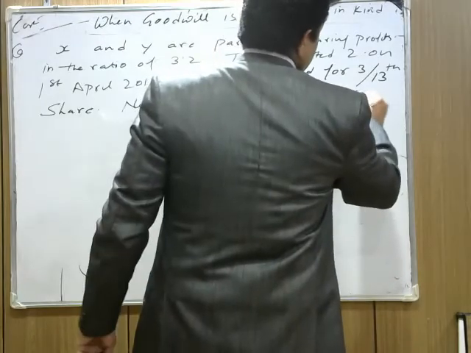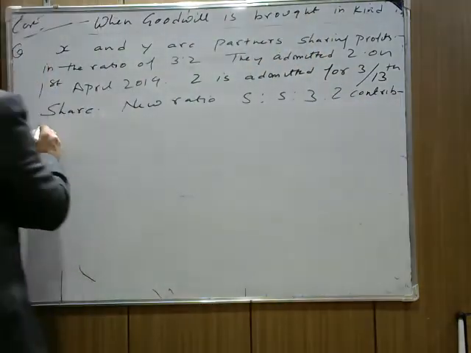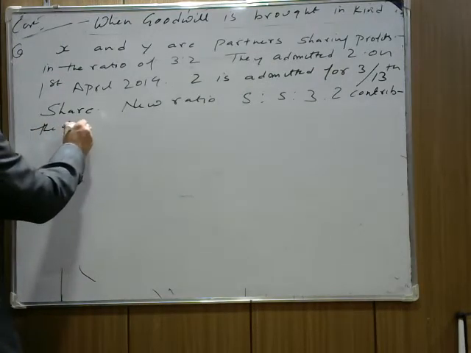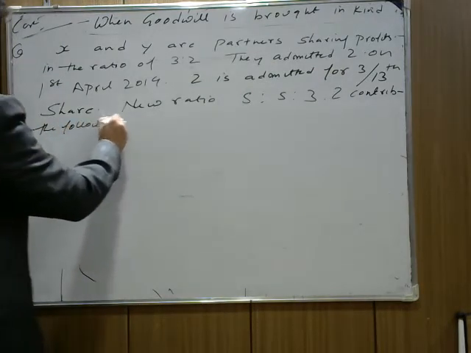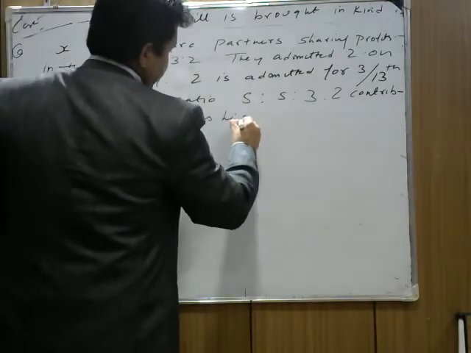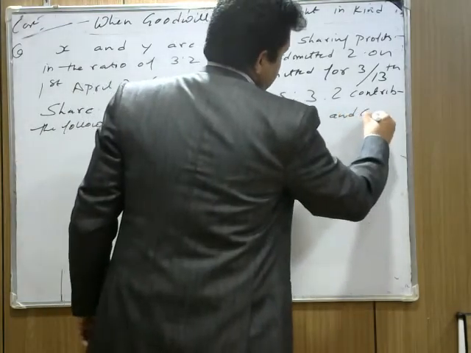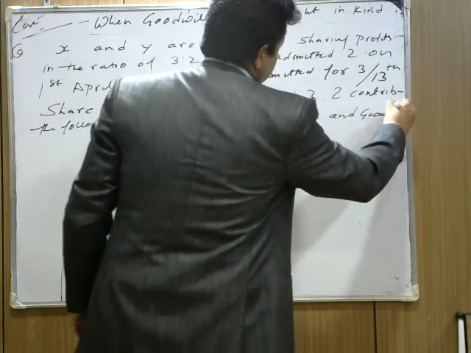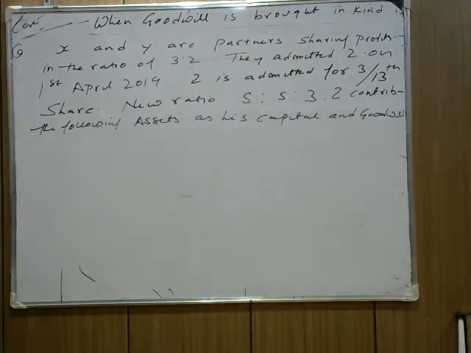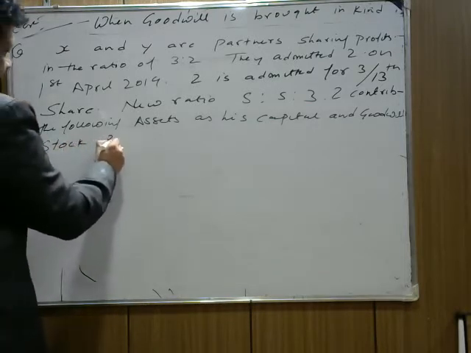as his capital and share of premium for goodwill. The first item is stock, rupees 80,000.